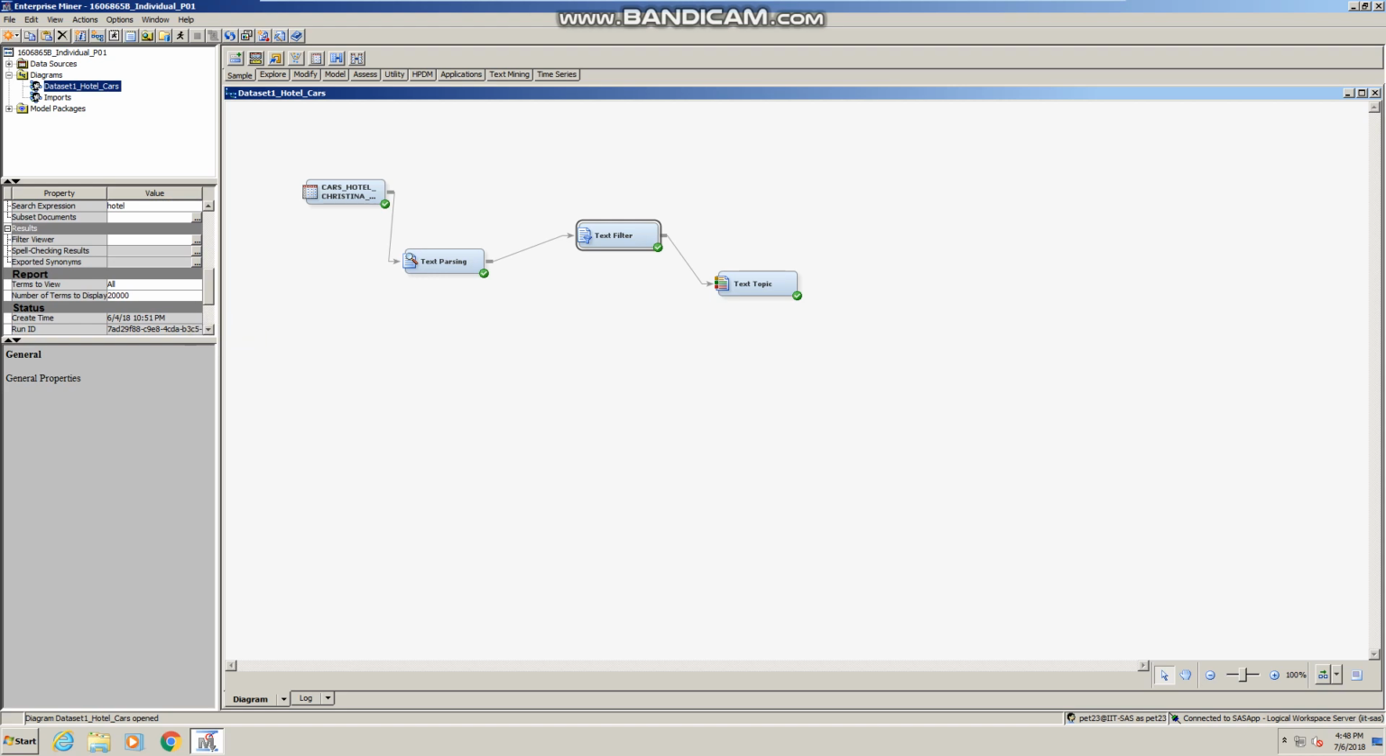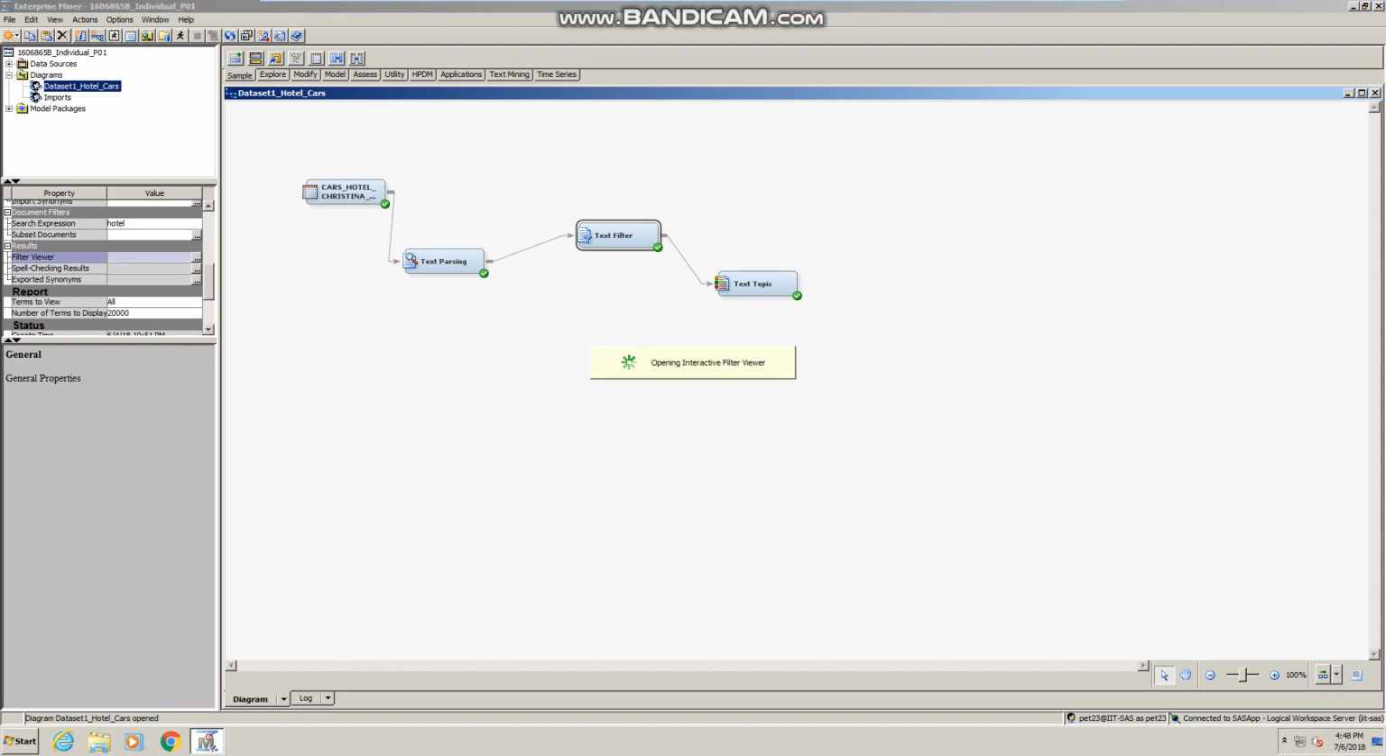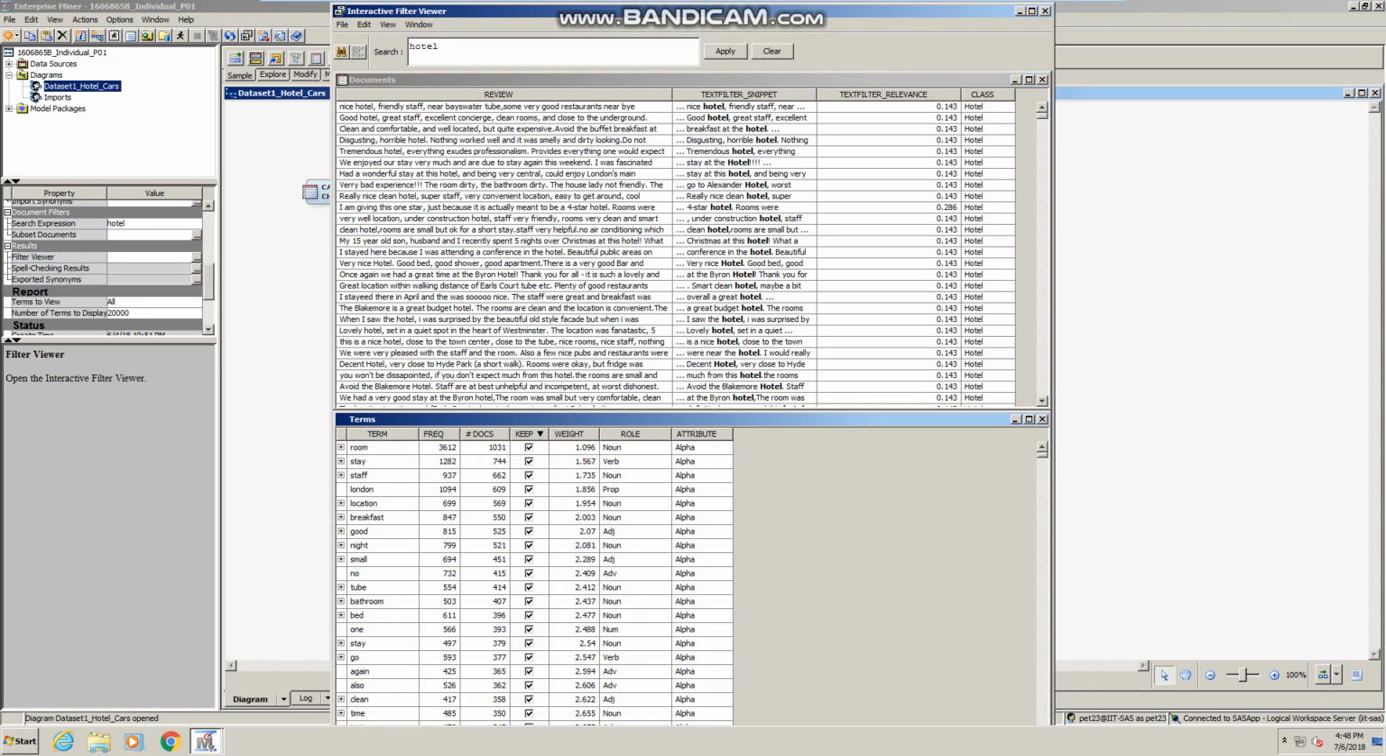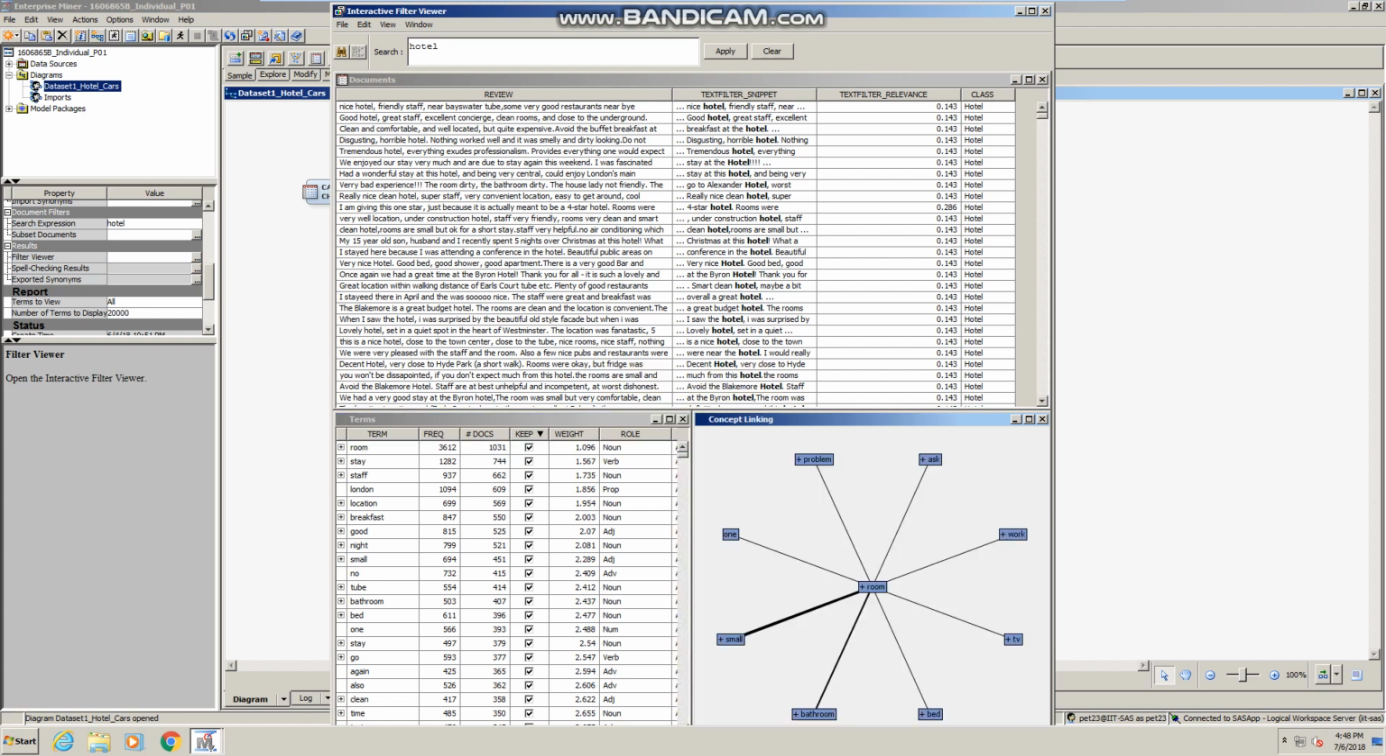To see our concept link, we click on the filter viewer. For our concept link, I decided to use the term room. So just right click and view concept links. This is our concept link here. More details will be elaborated in the report. The thicker the line is, it means the more number of times it was mentioned and associated with the word room.